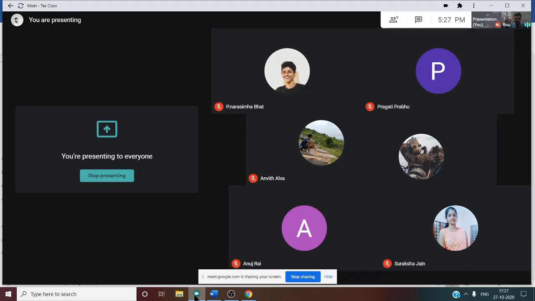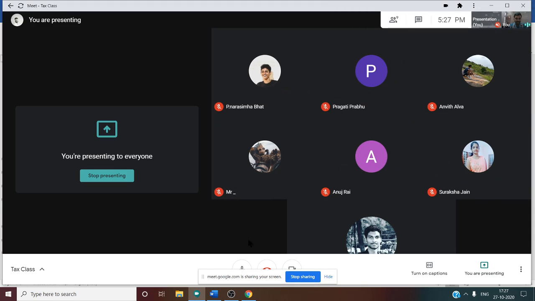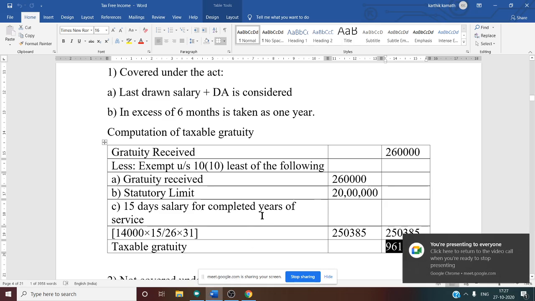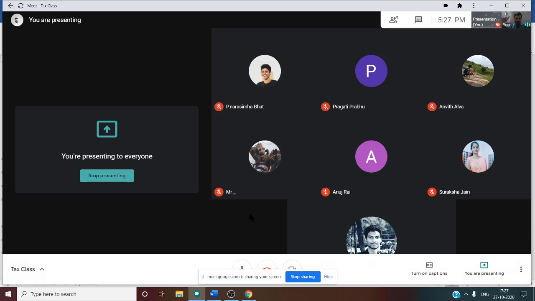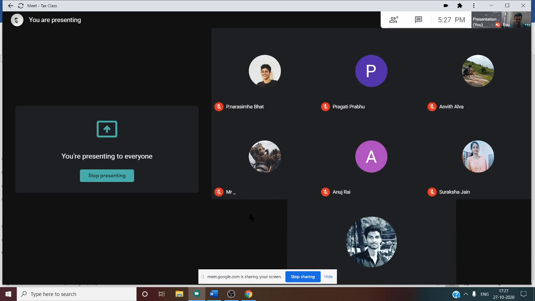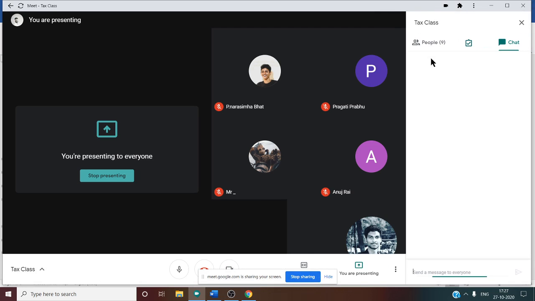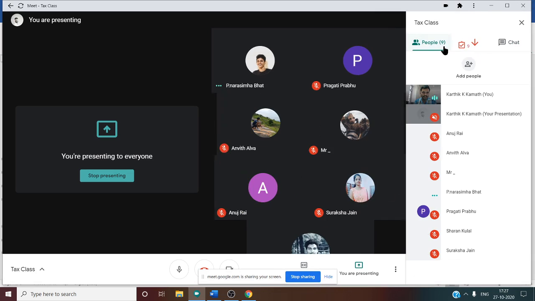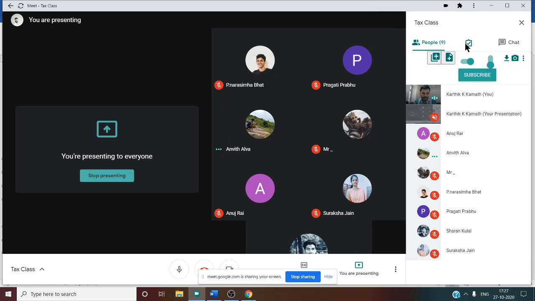Any doubt regarding this one? You can ask me. Any doubt regarding the first case, covered under the Payment of Gratuity Act? Narsimha, Pragati, Anvit, Hanumanta, Anuj, Suraksha, Sharan. No, sir.